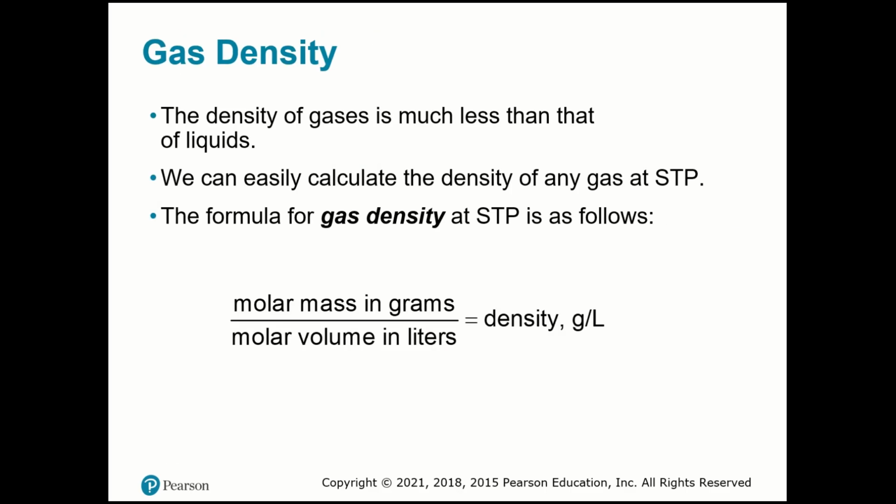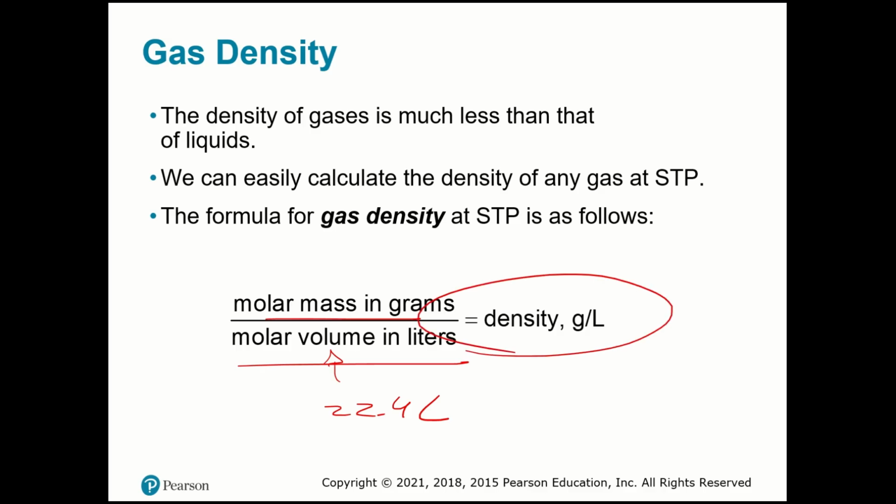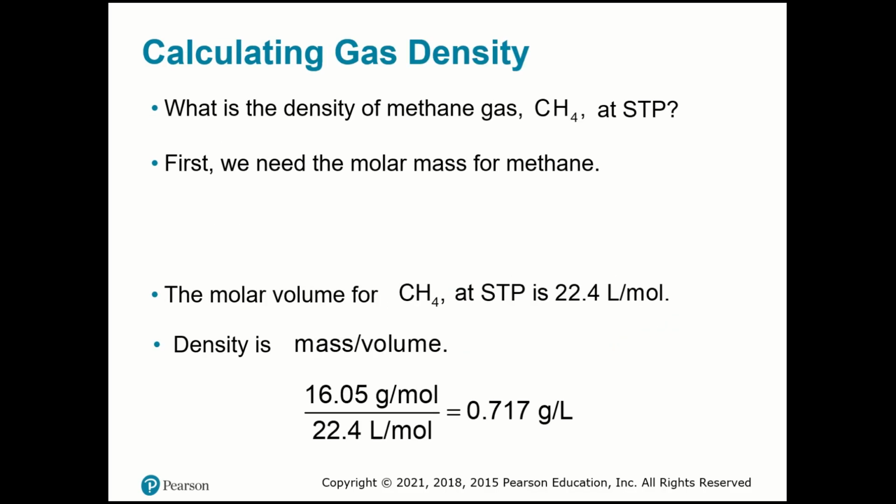And with this, we can also calculate the density of a gas. The density of a gas is much less than that of liquids. We can easily calculate the density of any gas if you already know that 1 mole of any gas at STP conditions occupies 22.4 liters. Just divide the molar mass by the molar volume in liters. So if you have the molar mass of something and you know that the molar volume is 22.4 liters, it's easy to calculate the density, like in this example.